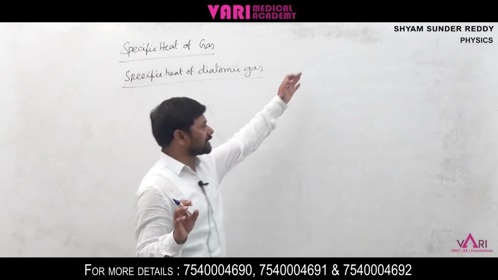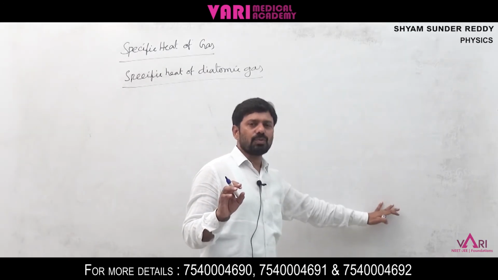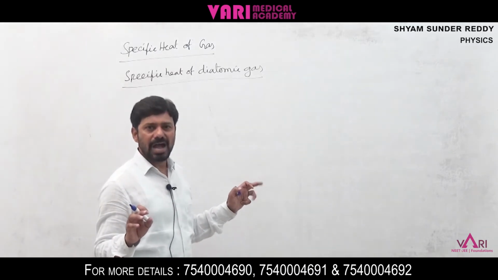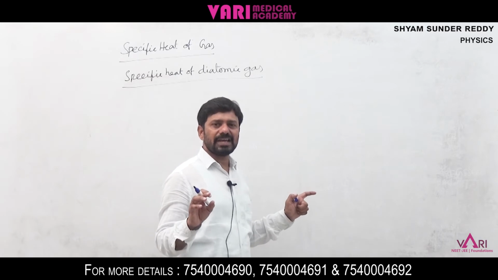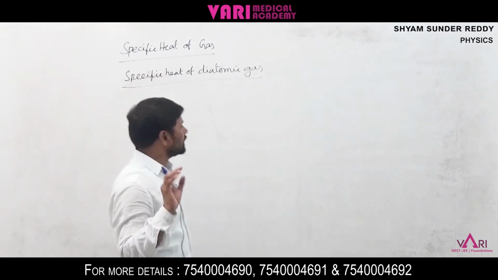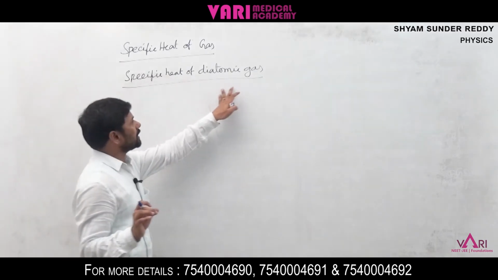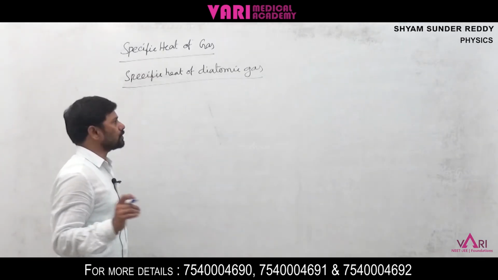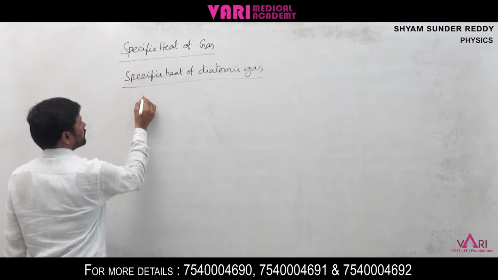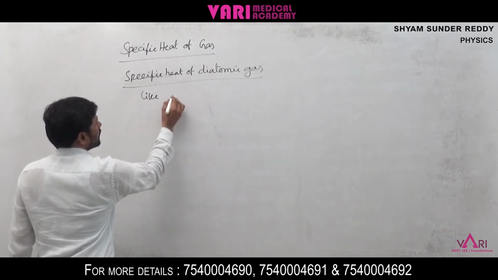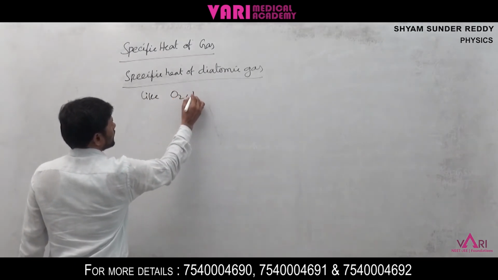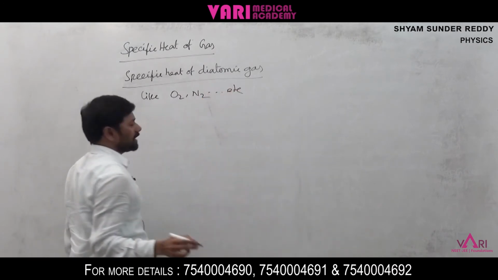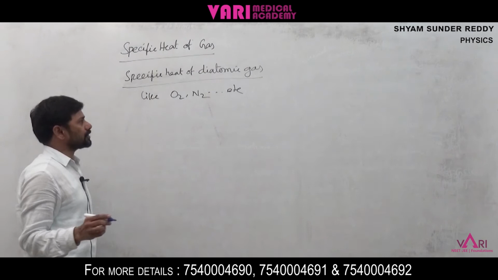Based on 3 degrees of freedom, we did the kinetic energy, average energy, Cv value, Cp value. Similarly, specific heat of diatomic gas molecules like oxygen, nitrogen, etc. We need to take this type of gas molecules.